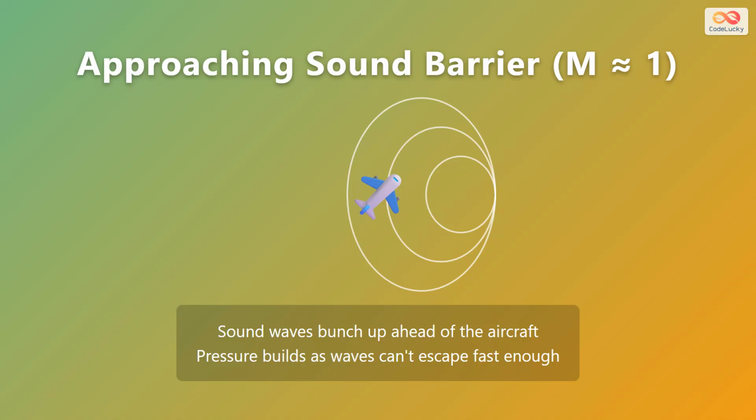As an aircraft approaches the speed of sound, when Mach is approximately equal to 1, something dramatic begins to happen. The sound waves start to bunch up ahead of the aircraft because they can't escape fast enough. Pressure builds in front of the plane as the waves pile up, creating what we call the sound barrier. The aircraft is essentially catching up to its own sound waves.